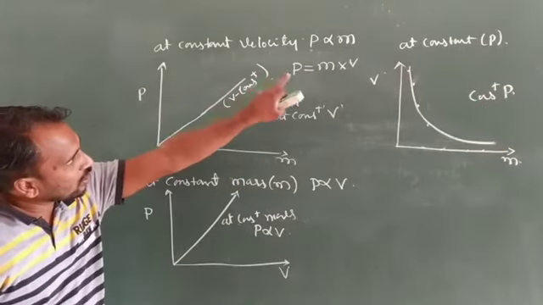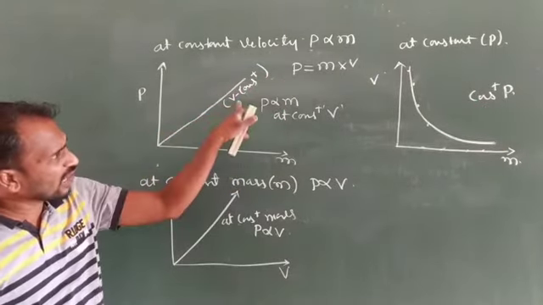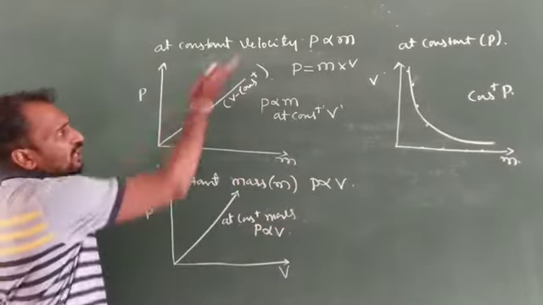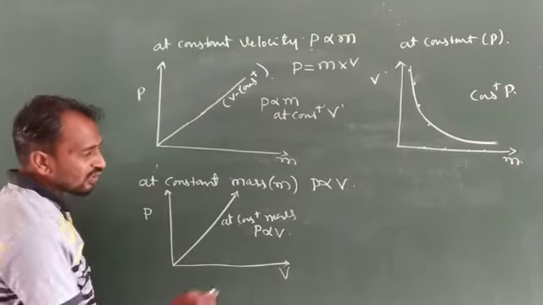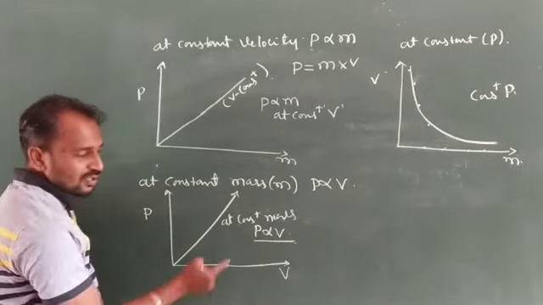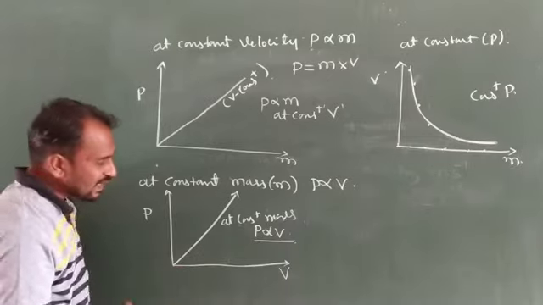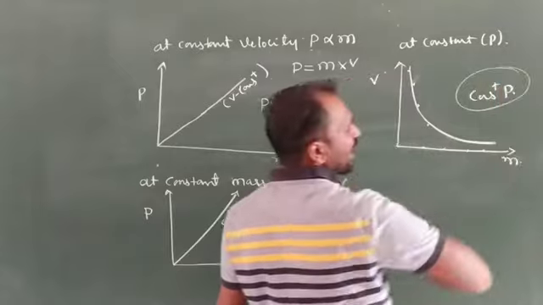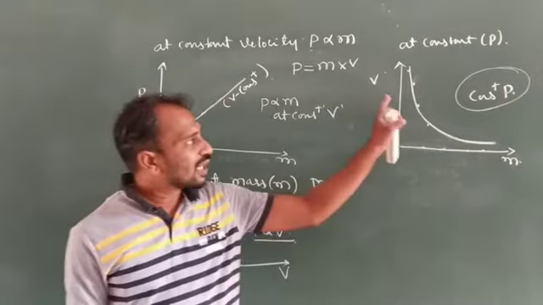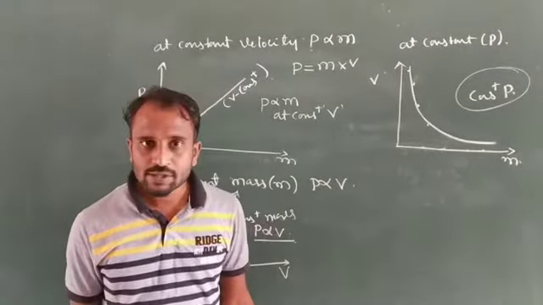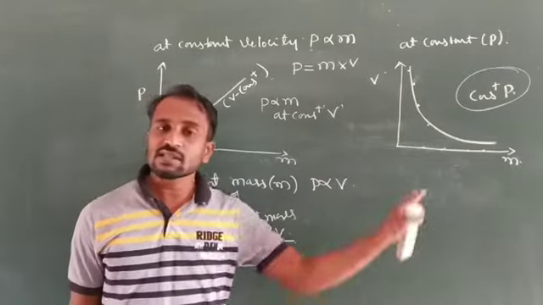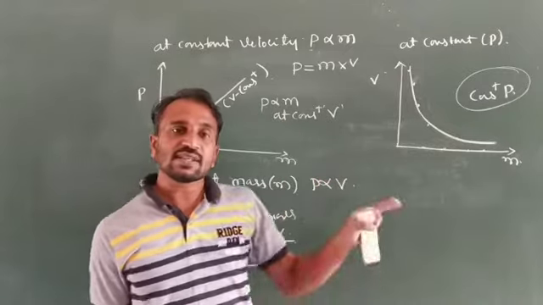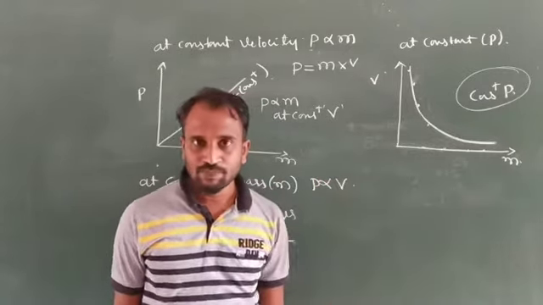Suppose we want a constant velocity, it means momentum is directly proportional to the mass. It means we get one slope, one linear graph. Suppose at a constant mass, momentum is directly proportional to the velocity, again we get one linear graph. And here we want a constant momentum, so velocity value and mass value change. Velocity increases, mass decreases, then we get constant momentum. Suppose mass value increases, velocity decreases, again we get a constant momentum.